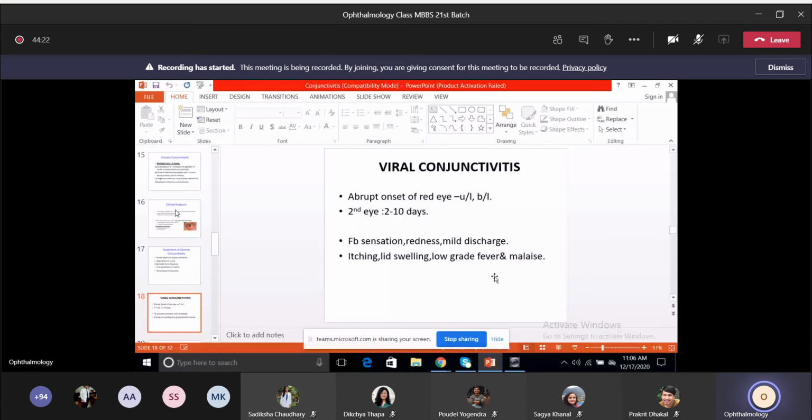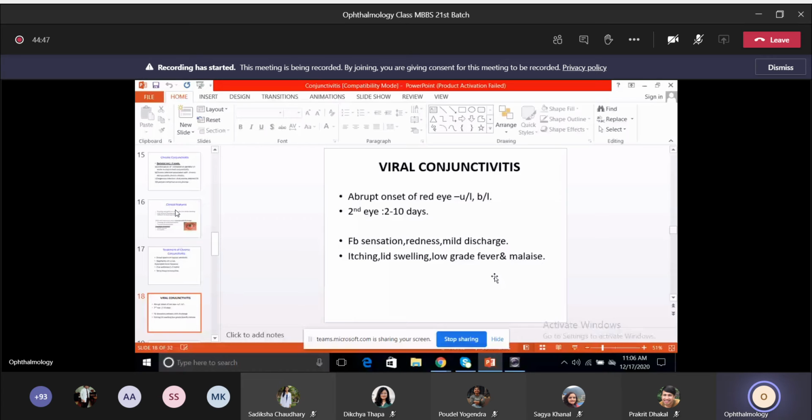It could be unilateral or bilateral, and usually the second eye gets involved within 7 to 10 days after involvement of the first eye. Similar symptoms: mild discharge, redness, foreign body sensation, itching, and along with that, there can be low-grade fever and malaise, so features of viral infection.